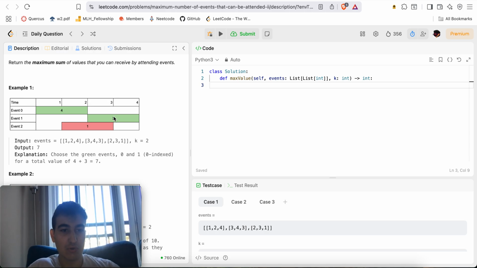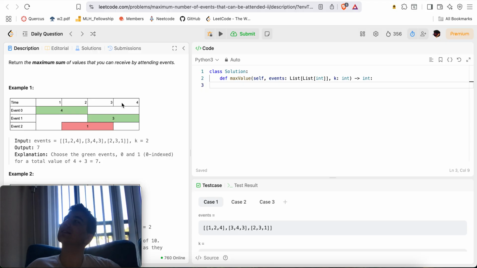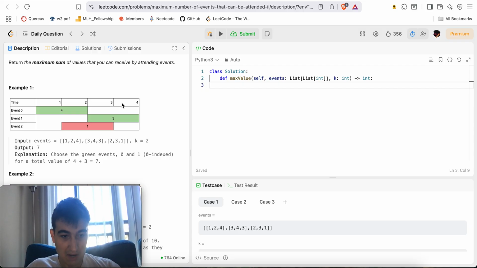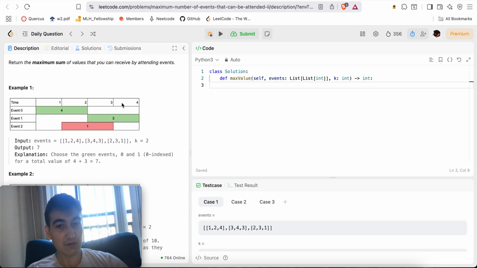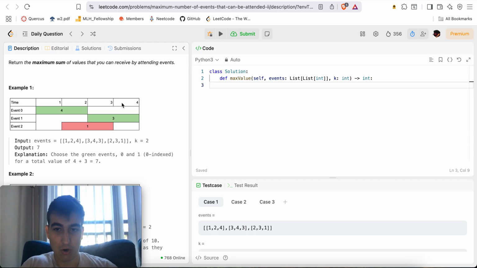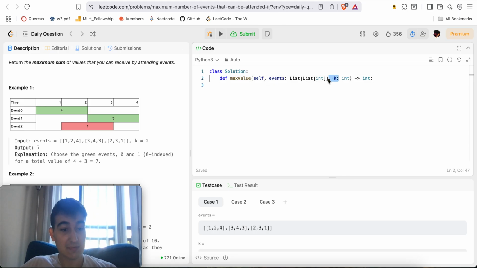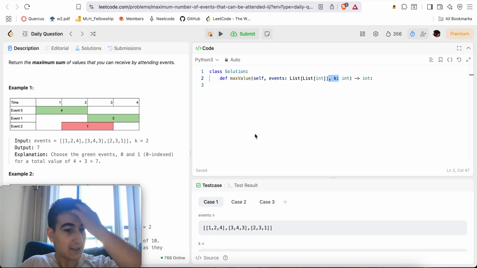So here, you like the two greens because you're able to fit in two intervals, versus if you pick the red one, you can only fit in one. Here the reward function is different in that it's not the maximum number of intervals you can grab, it's the maximum value, where each interval has a certain weight. So that changes the problem, probably in a way that makes it a little harder. And we're also given some cap k on the maximum number of intervals we're able to accept in the first place.